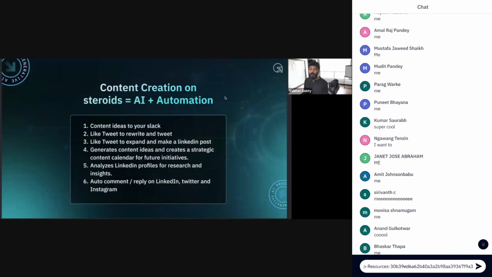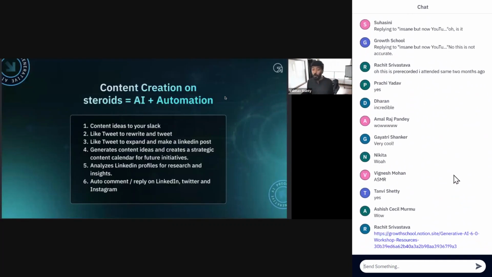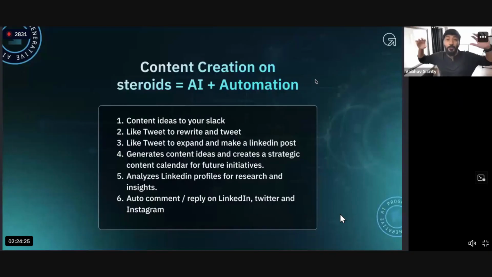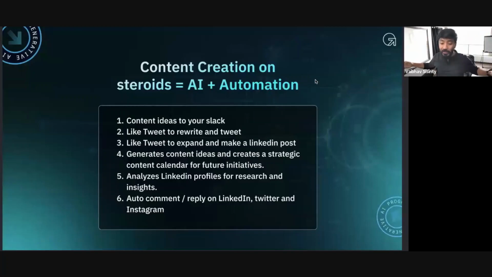So here's the thing. When it comes to content creation, the way you can do content creation on steroids is by merging AI with automation. You can do a lot of things with automation, like content ideas to your Slack, as I showed you. Imagine you like a tweet and automatically the tweet is rewritten and posted from your profile. You like a tweet, and automatically it is rewritten into a LinkedIn post, expanded and posted on your LinkedIn. You generate content ideas and a strategic content calendar for future initiatives, all automatically. You analyze LinkedIn profiles for research and insights, all automatically.